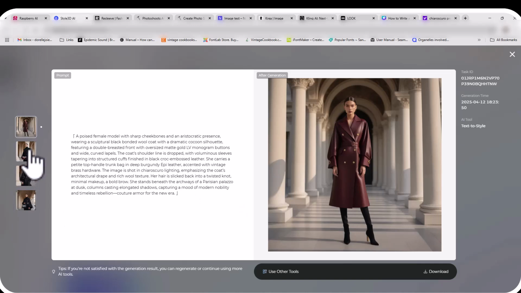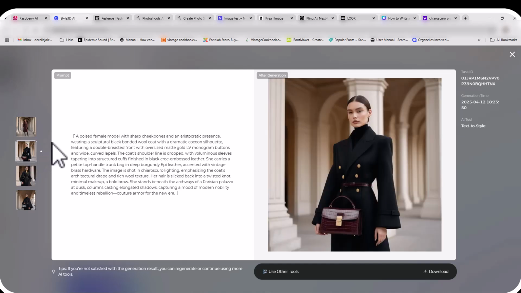So for the first image, we're not exactly hitting on the prompt. For the second image, we get a little bit closer. However, the bag is not being carried by the model, but the lapel, the big sleeves, and the details on the jacket are spot on.